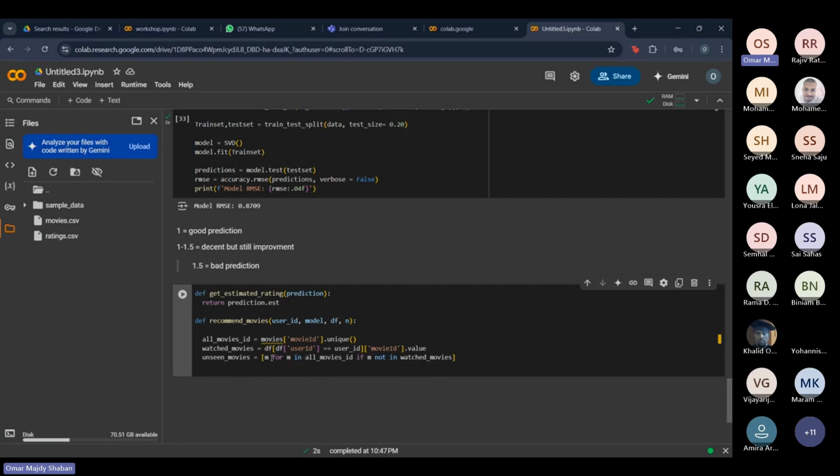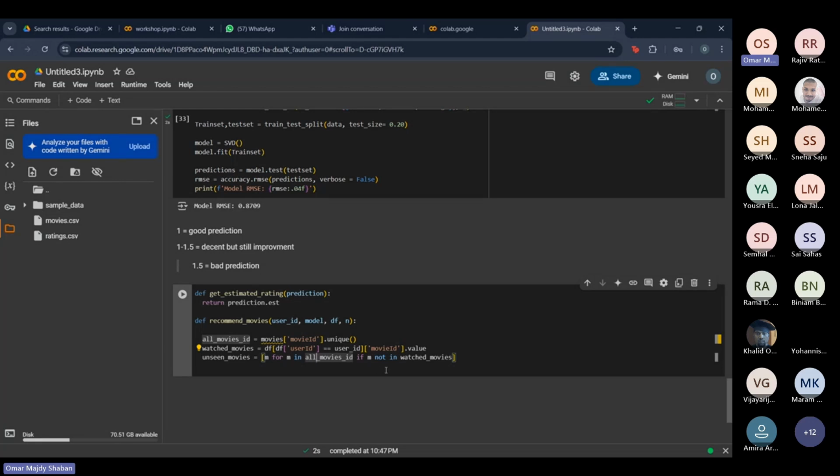Basically, what this loop does is get us all the movies. The m stands for movies. We're getting all the movies from the movie ID column, but we're gonna exclude all the watched movies that we had. This is what we're gonna grab.